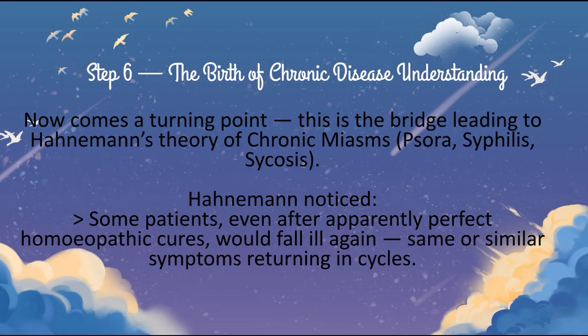First was the mechanical external cause, then comes the three: psora, syphilis, psychosis, the turning point. Now comes the turning point. This is the bridge leading to Hahnemann's theory of chronic miasms. So here come psora, syphilis and psychosis. Hahnemann noticed, what did he notice? Some patients, even after apparently perfect homeopathic cures, would fall ill again. Same or similar symptoms returning in cycle.